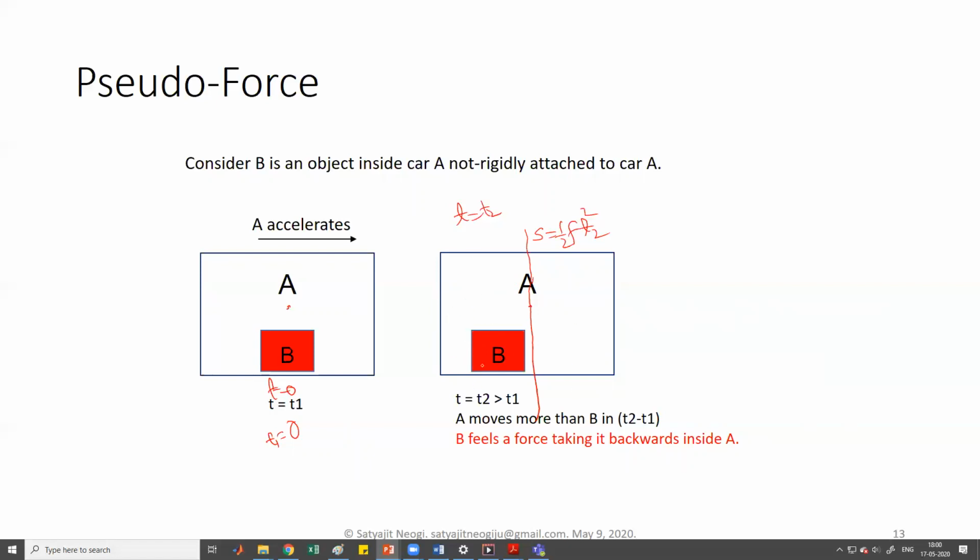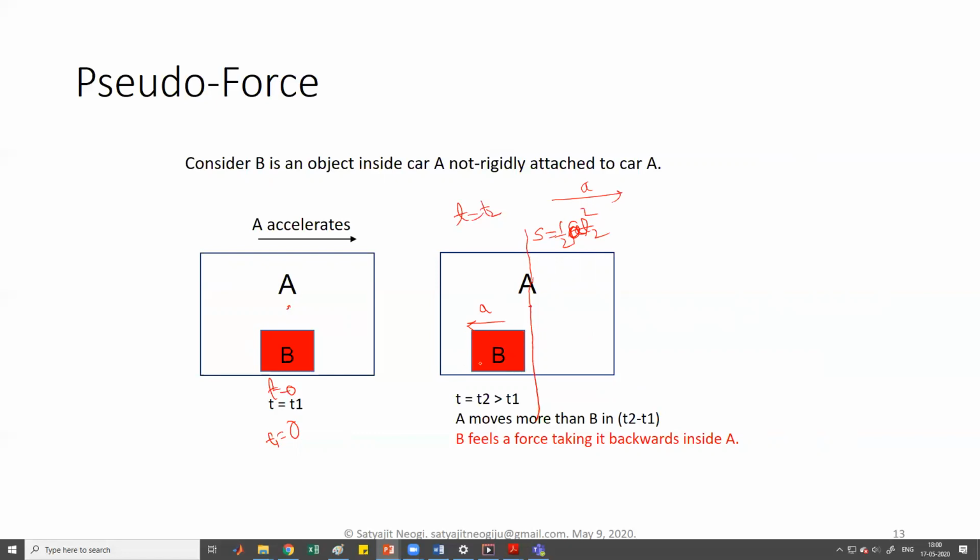If it is inside A, even though it didn't do anything, if A was having an acceleration in this direction, B doesn't see that A is accelerating, B sees that it is moving backwards with an acceleration A, or F, we mentioned F, right? Let's consider it A. So the acceleration is A, suppose.